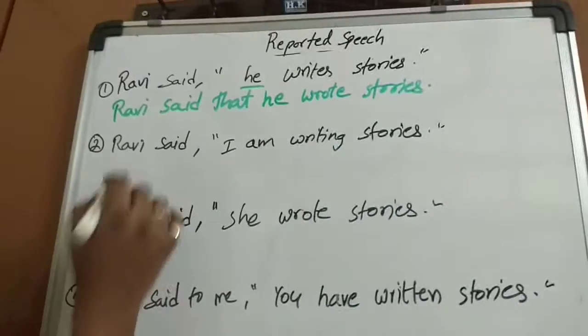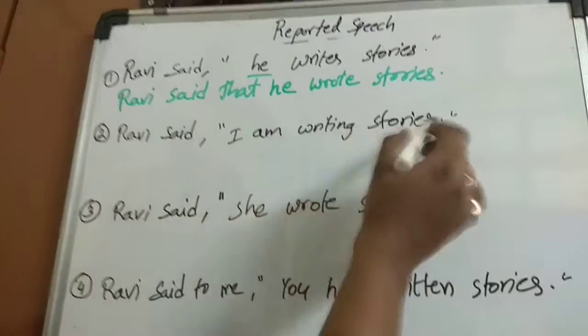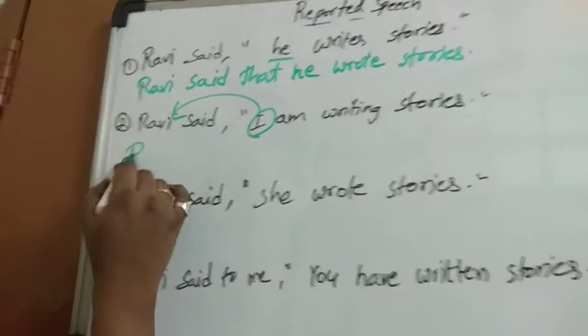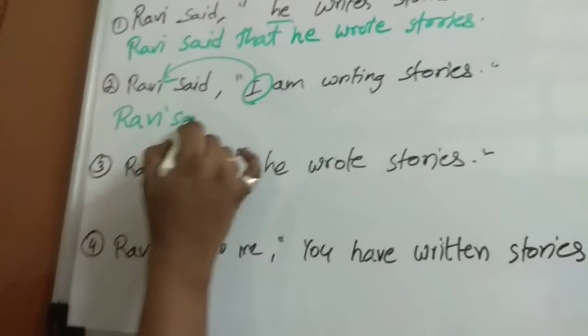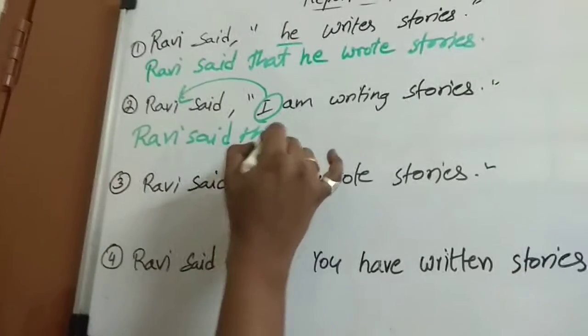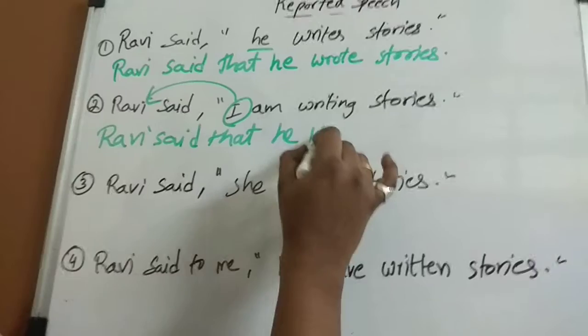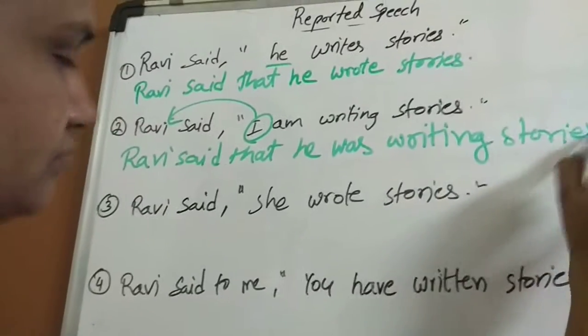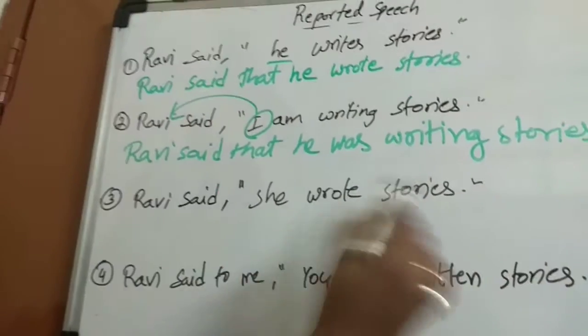Okay. Now, Ravi said, I am writing stories. I, first person. Change according to this. Ravi said that he was writing stories. Ravi said she wrote stories.